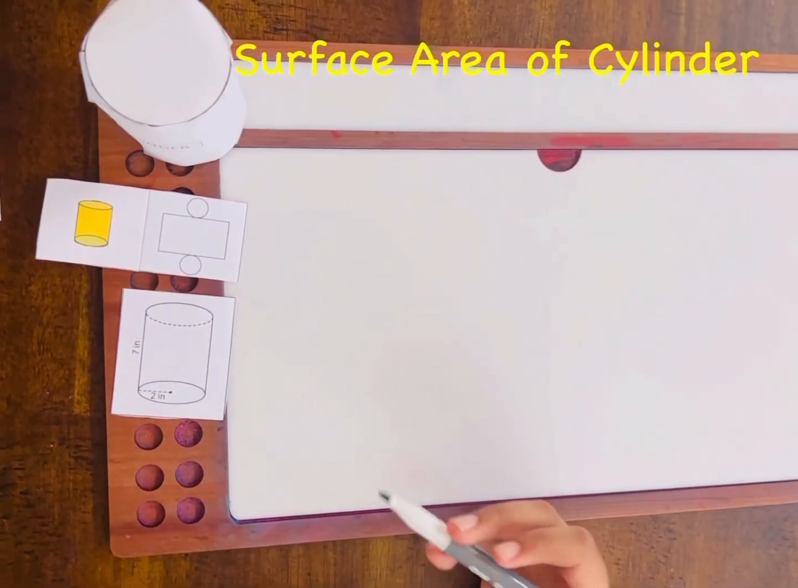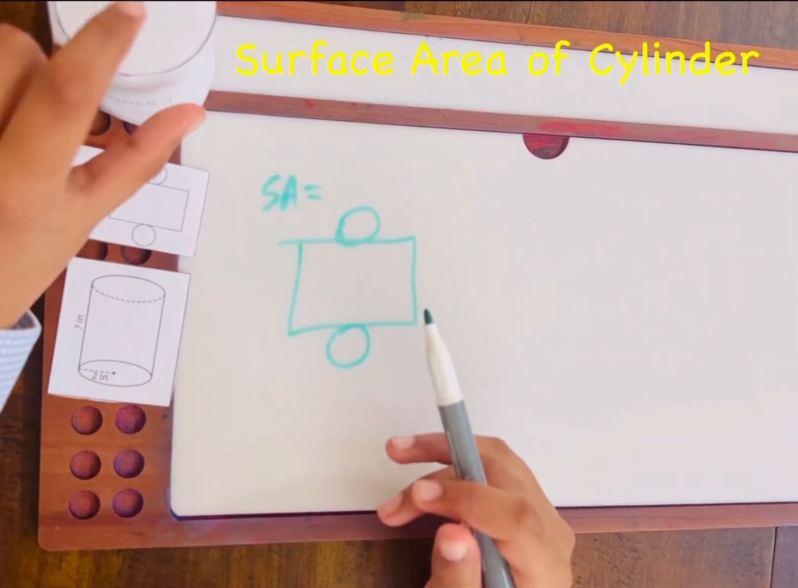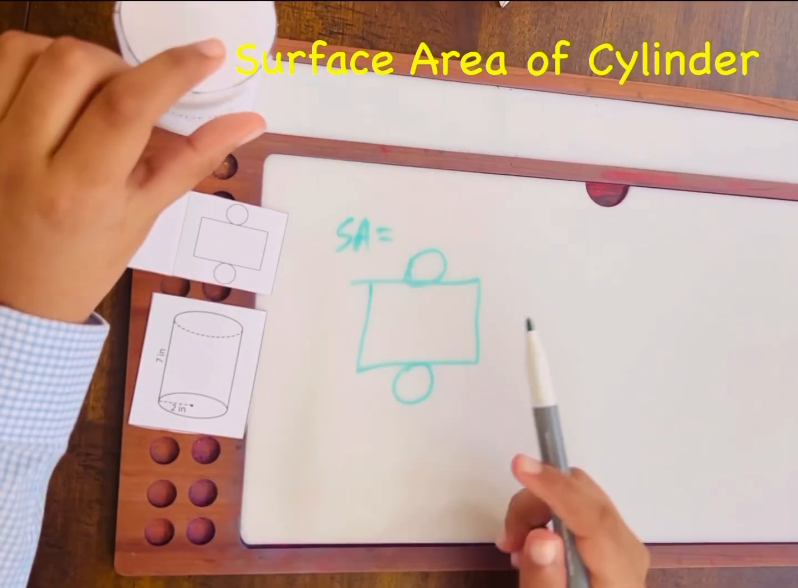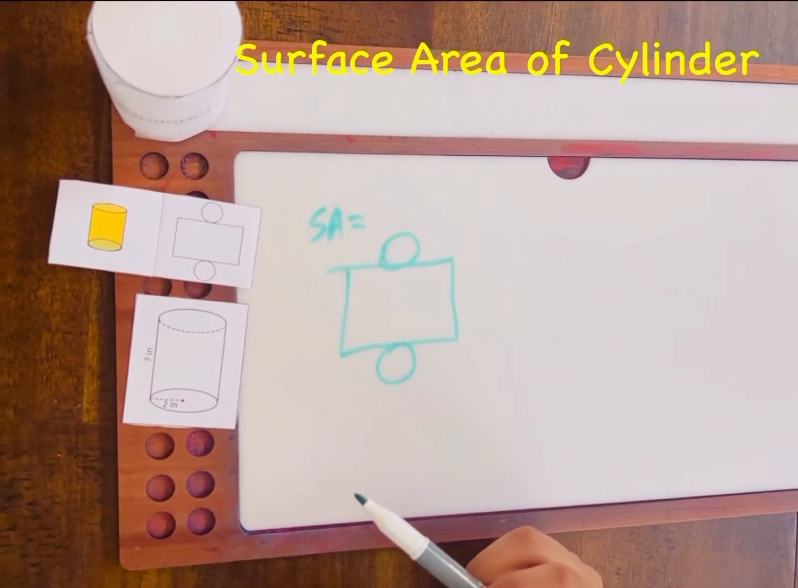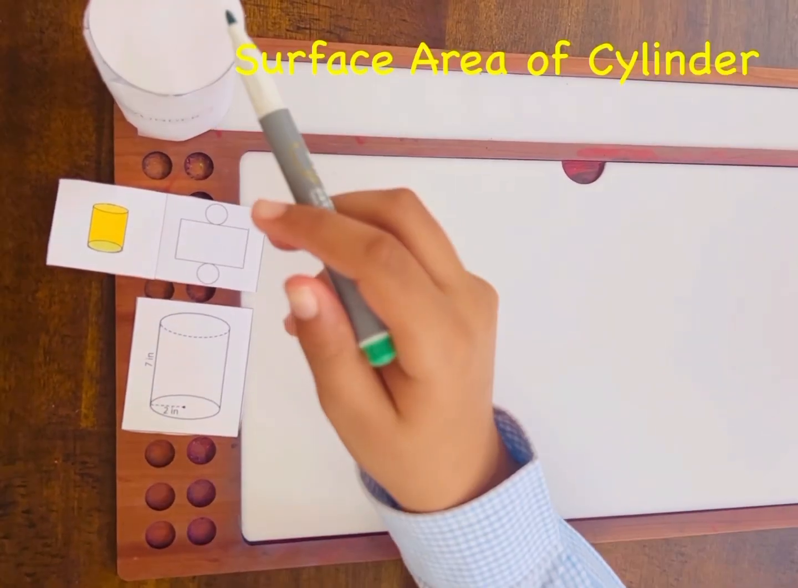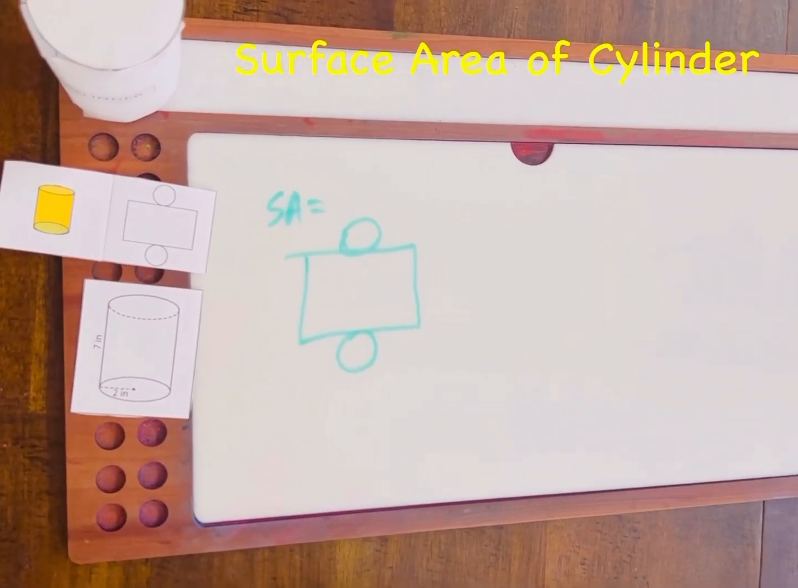Now we're going to be finding the surface area of a cylinder. The reason why it looks like this is because there's the face on the top, face on the bottom, and this rectangle is curved around. To find the surface area of a cylinder, you need to find the area of one circle and the area of this rectangle. First, let's find the area of the rectangle.